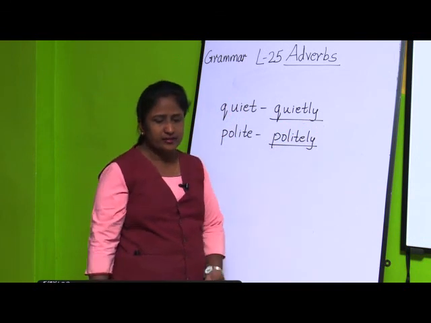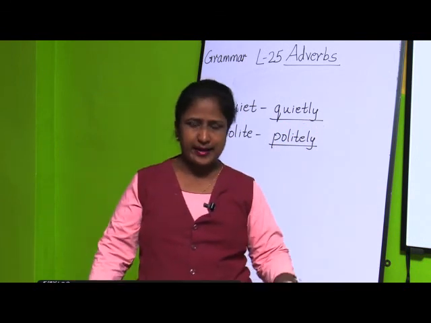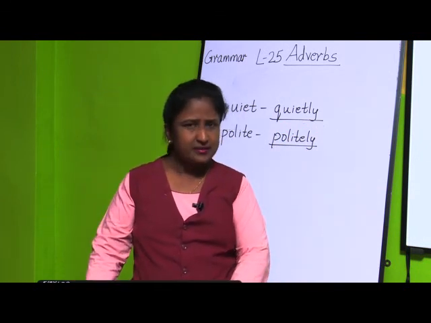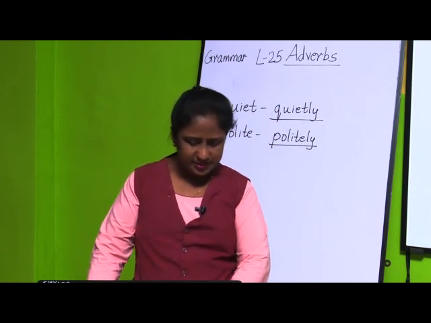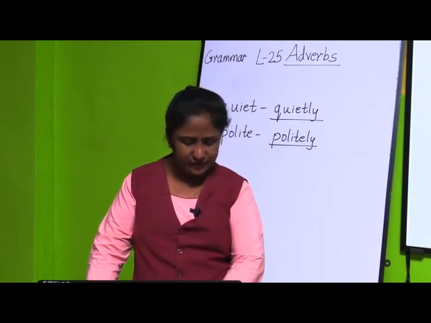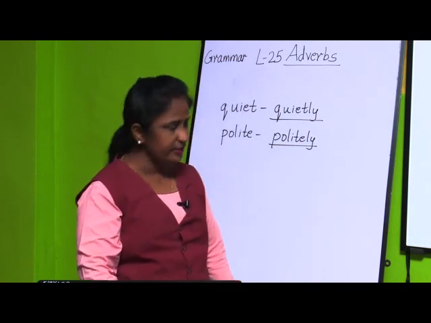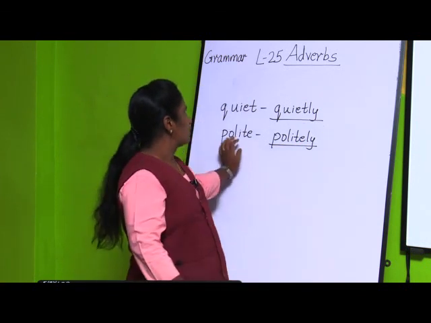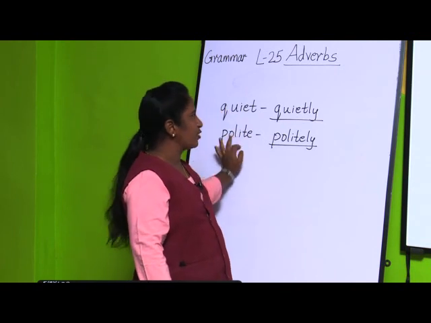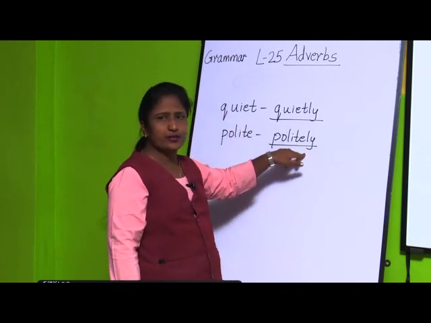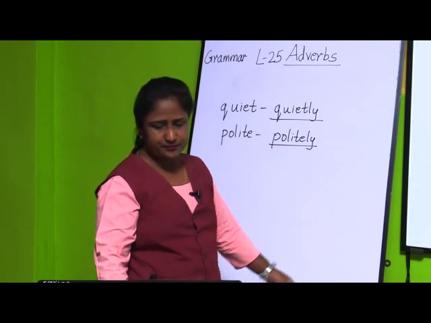They have given: form adverbs by adding ly. Bright, brightly; wise, wisely; loving, lovingly; fierce, fiercely; neat, neatly; loud, loudly; silent, silently; soft, softly. These are all adjectives and you are going to add ly, so that you will get an adverb.